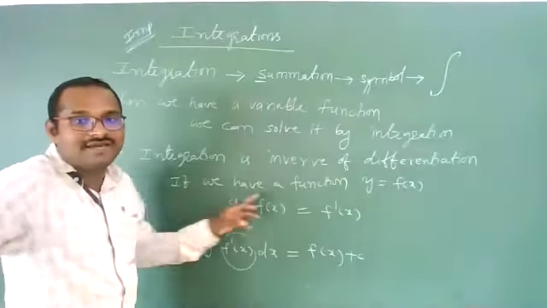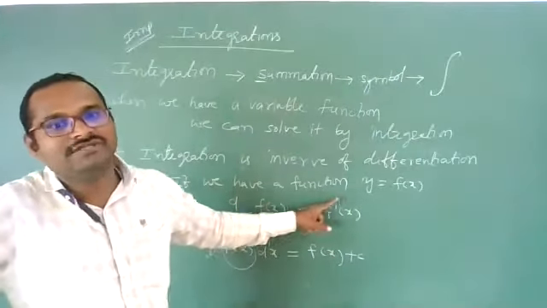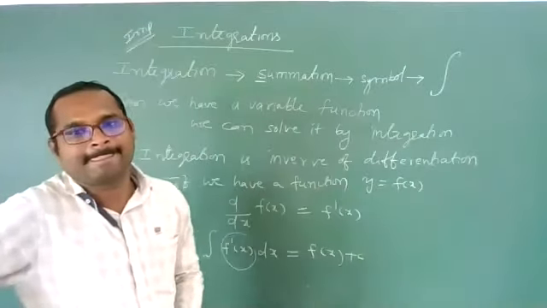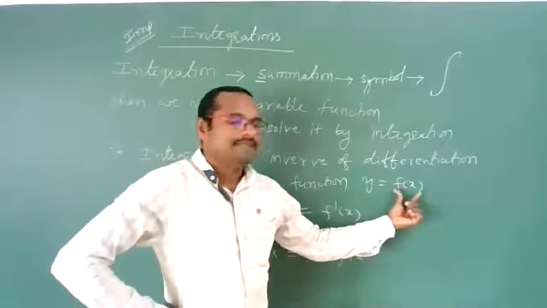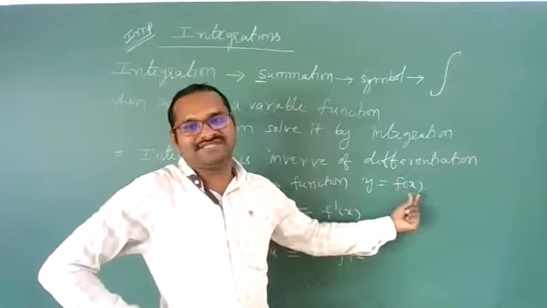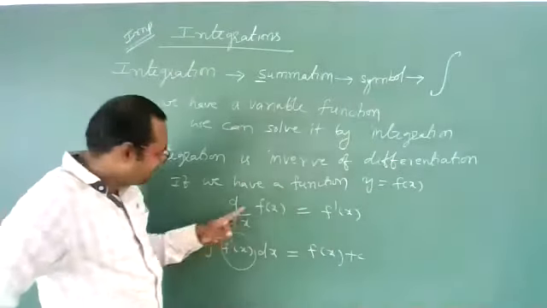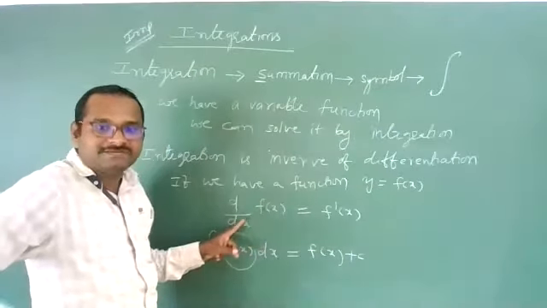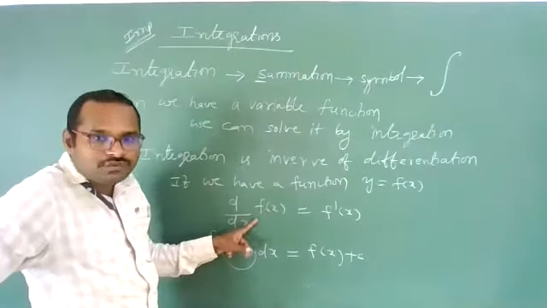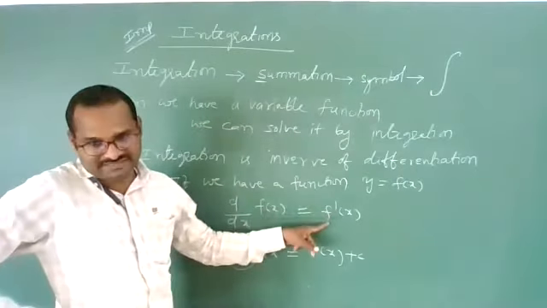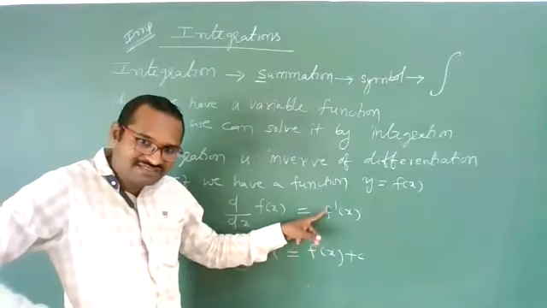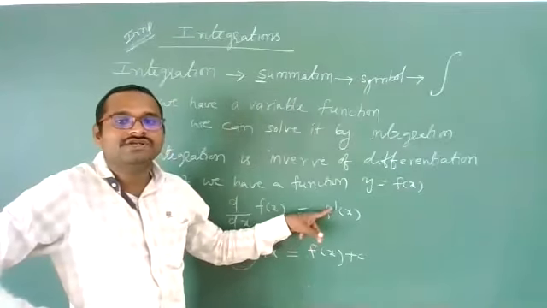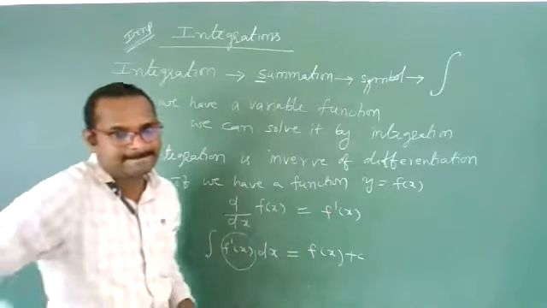Let us suppose we have one function y which is f of x. If you differentiate f of x with respect to x, you will get f dash of x, called the differentiation of f of x with respect to x.